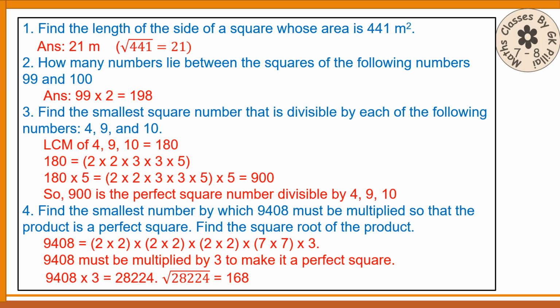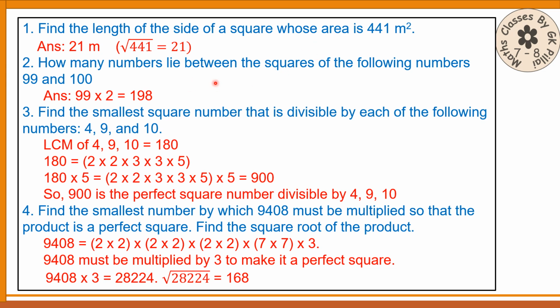Here you will find answers to some textbook questions. The first one: find the length of the side of a square whose area is 441 meters squared. We have to just find the square root of 441, that you can do either by prime factorization or straight away finding it. The answer is 21 meter. If it is MCQ, you can write this way, otherwise you have to explain it further with proper steps.